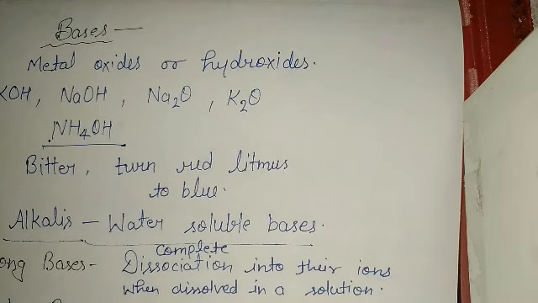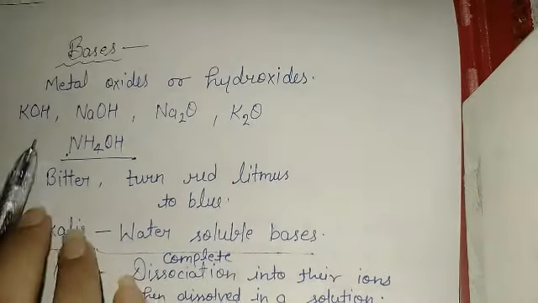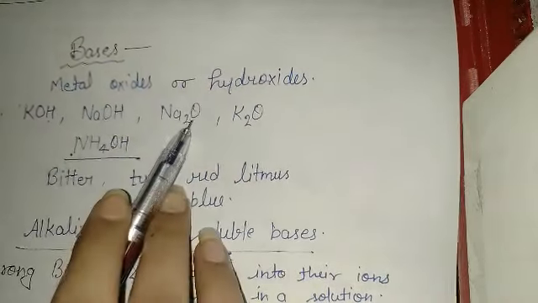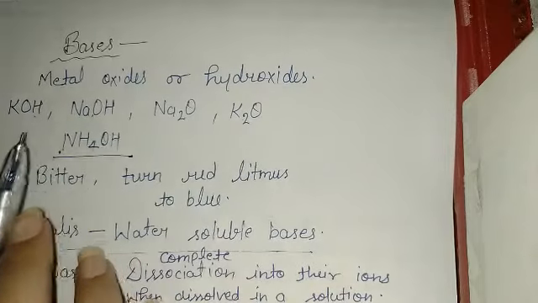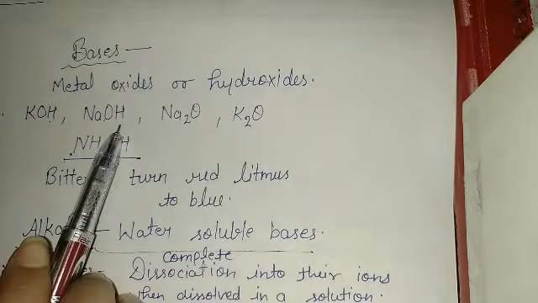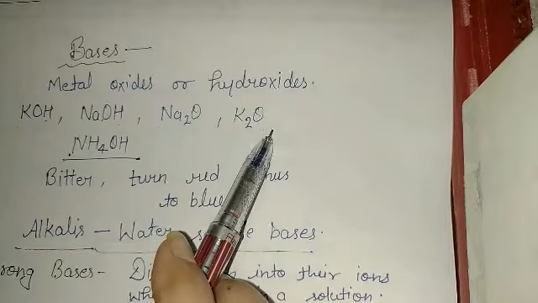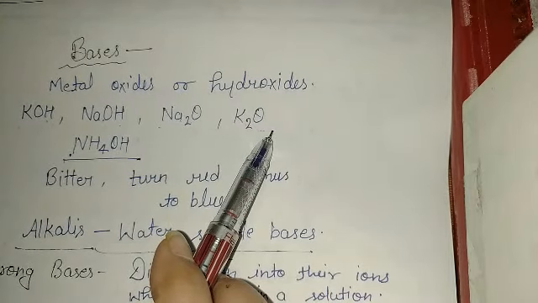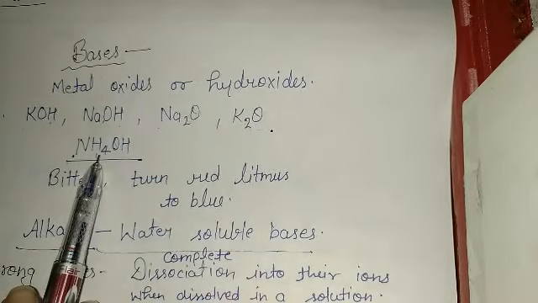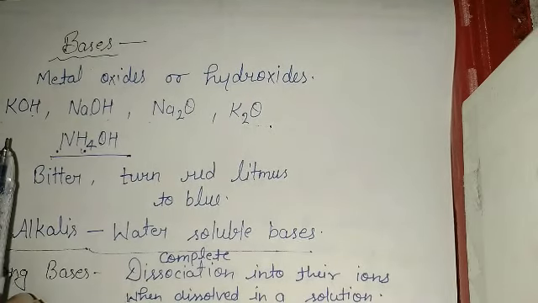So what are bases actually? Which type of compounds may be called bases? Bases are basically metal oxides or hydroxides. The examples you can see here are KOH, NaOH, Na2O and K2O. These are metal hydroxides and these are metal oxides. Another example of a base is NH4OH, which is a non-metal hydroxide, but still it behaves like a base.